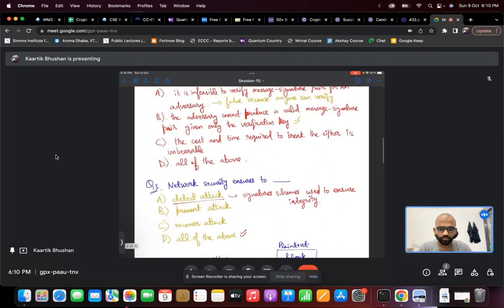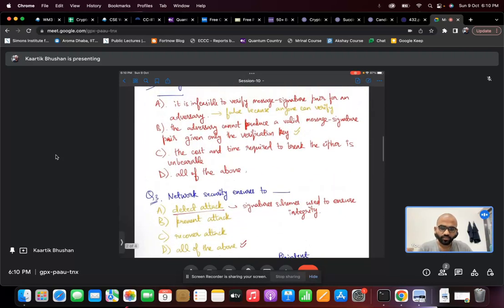Okay, so let's move on to question three. Question three says that network security ensures to option A, detect an attack. Option B, prevent an attack. Option C, recover from an attack. Option D, all of the above. So the answer for this should be all three options, right? In the course we didn't go into detail as to how these three things are implemented, but they can be implemented using different techniques.